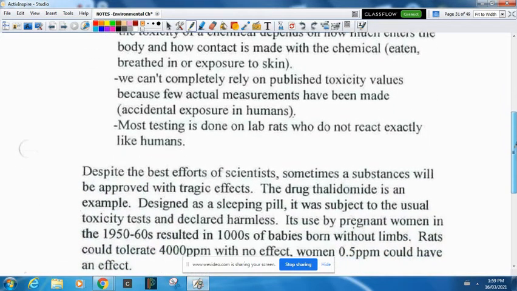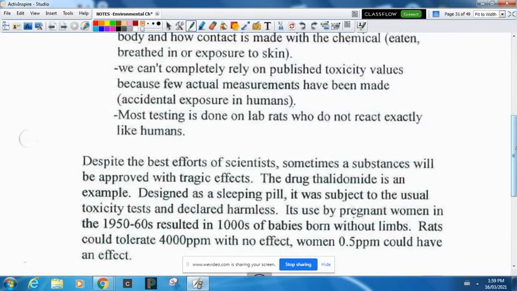Now, despite the best efforts of scientists, sometimes a drug will be approved with tragic effects. Like the drug thalidomide, a good example. It was a prescription sleeping pill. Pregnant women, when they get into certain parts of their trimester, have problems sleeping, and so they were actually prescribing these to people who were pregnant and not pregnant. Its use by pregnant women in the 1950s resulted in thousands of babies being born without limbs.